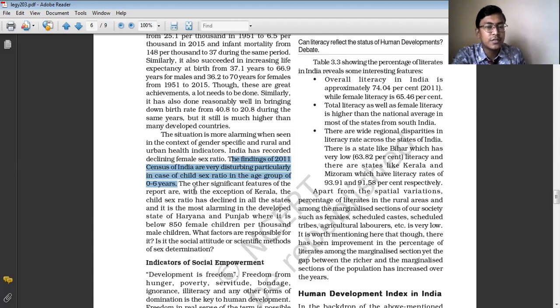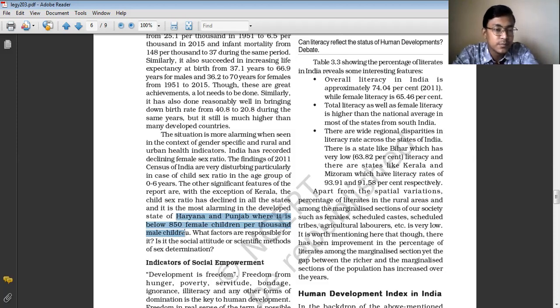The other significant features of the report are that, with the exception of Kerala, the child sex ratio has declined in all the states, and it is most alarming in the developed states of Haryana and Punjab, where it is below 150 females per 1,000 males. Only in the case of Kerala is the female sex ratio favorable. In Haryana and Punjab, only 150 female children are there for every 1,000 male children, which shows that gender discrimination is very rampant in these states.